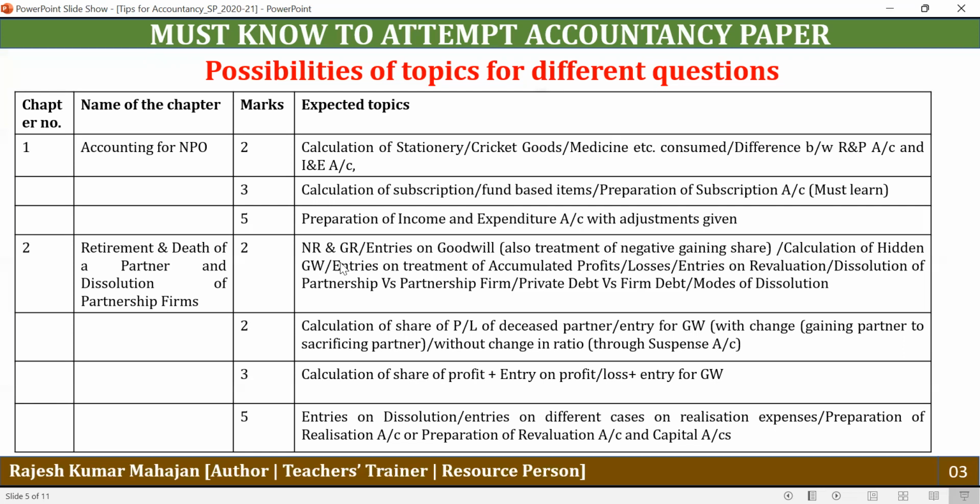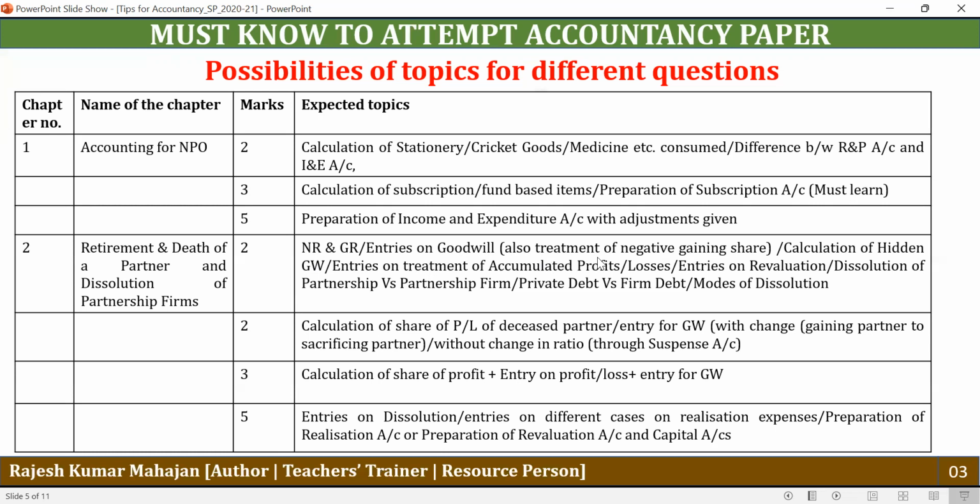Let's discuss the possibility of questions under the 2 mark questions. Calculation of new ratio or gaining ratio, and entry for the goodwill. For the entry for the goodwill, you also need to learn about the accounting treatment when a gaining share comes in negative. So entry for the goodwill is from the gaining partner to the retiring partner.